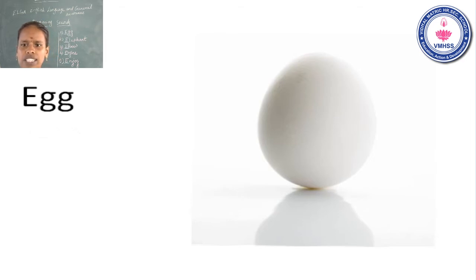What do you see in this picture? Yes, it is an egg. Have you eaten this? Egg has protein. The name of the letter is E. The sound of the letter is A. Egg. A. Egg. Okay, now move on to the next one.